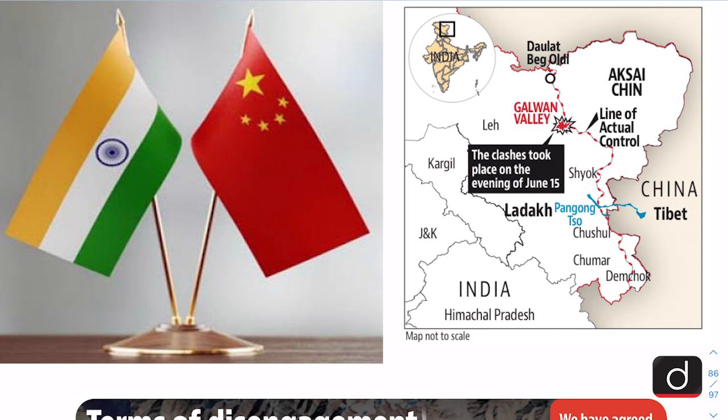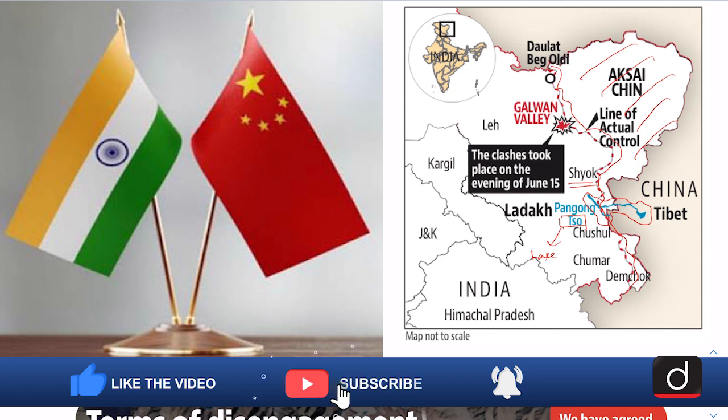So in this map we can see here is the Aksai Chin area and this is the Line of Actual Control, LAC, which is passing through this area. And we have this important river Shyok flowing in this area. Then here we have this Pangong Tso lake, and Tso actually means lake, so we need to call it Pangong Tso.